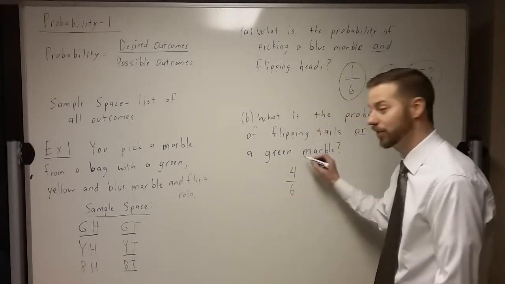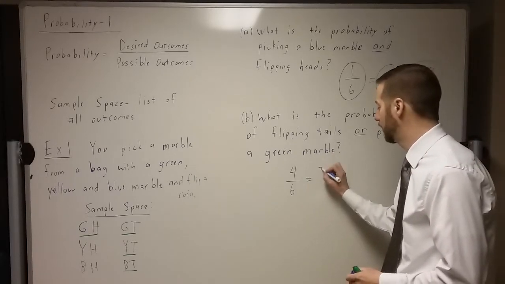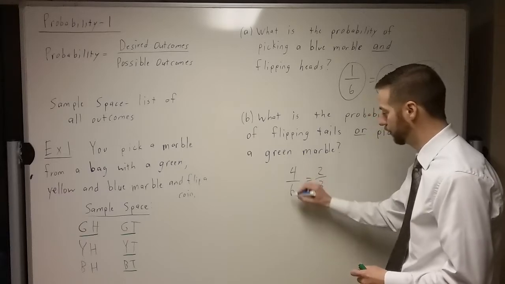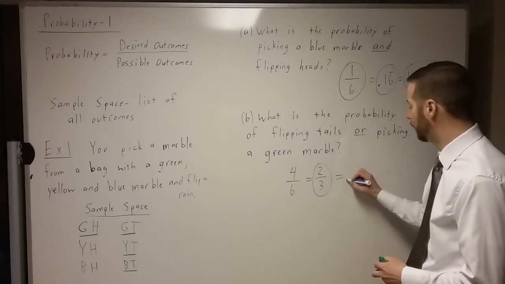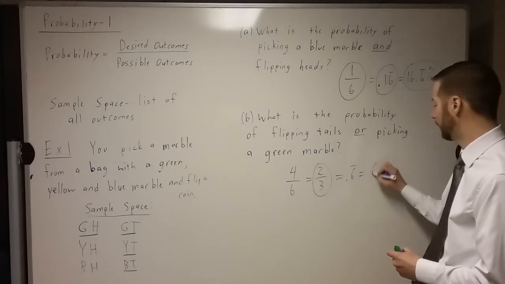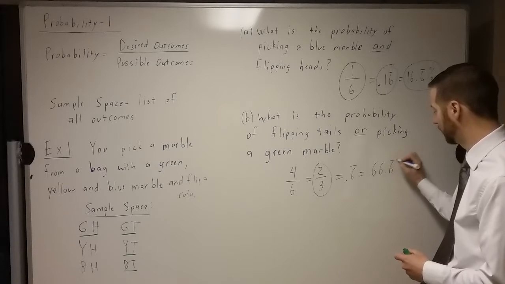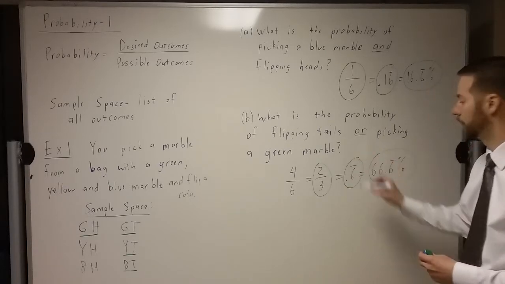Now this is one that does simplify. If you're going to leave your answer as a fraction, you shouldn't leave it like that. If we simplify that down, they both divide by 2, right? We get 2/3. And that's fine. Or if you really like a decimal, you do 0.6 repeating is what that comes out to. Or if you really like a percentage, that's 66.6 repeating percent. So any of these 3 answers here would be good on that problem.